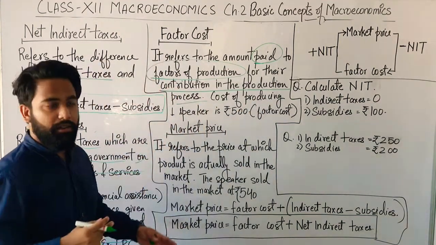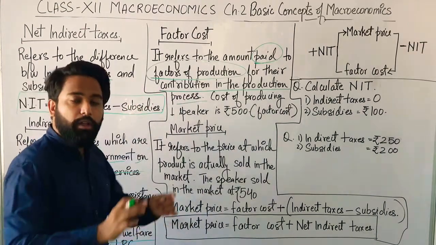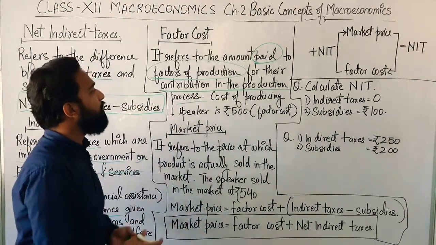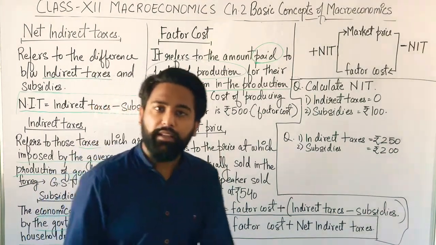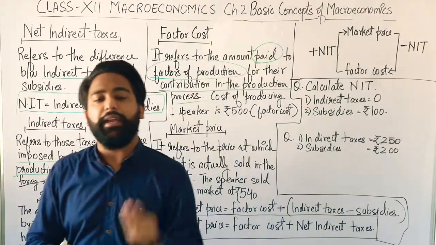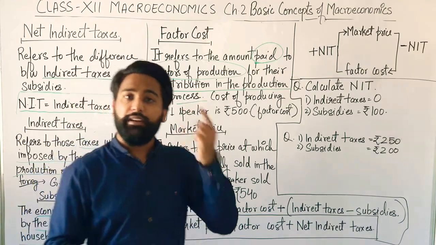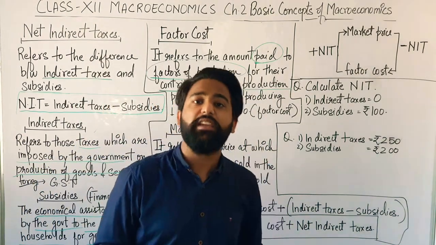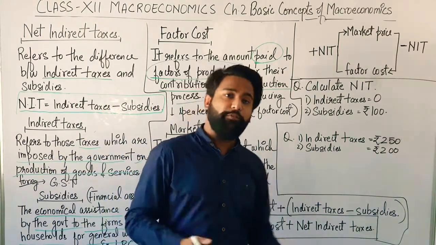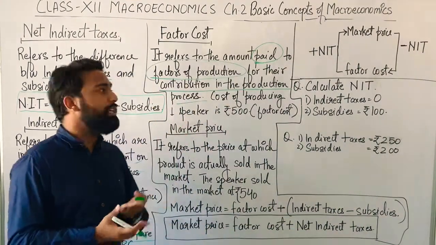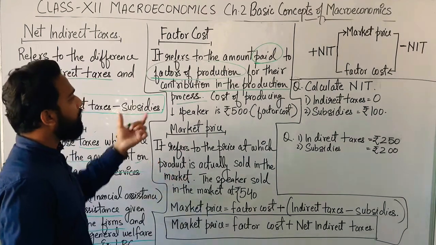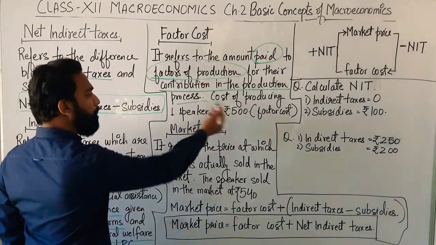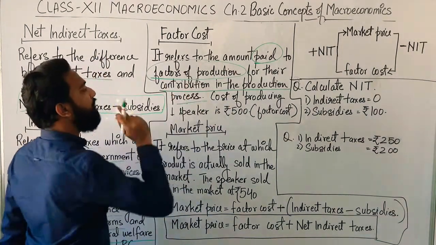Factor cost is the total amount paid to the land, labor, capital and entrepreneur. What are the payments? Rent, wages, salary, interest and profit. If you combine all these, the amount paid for the factors of production for their contribution in the production process is known as factor cost.